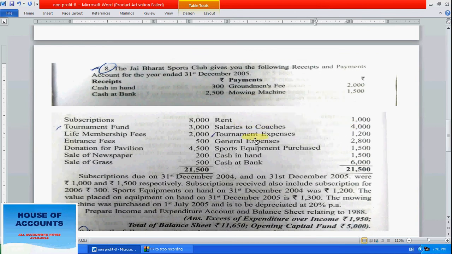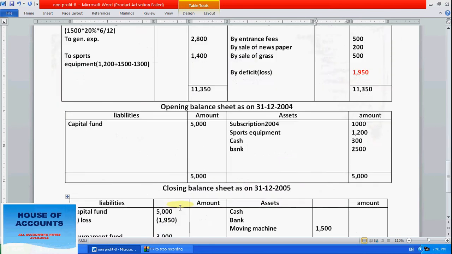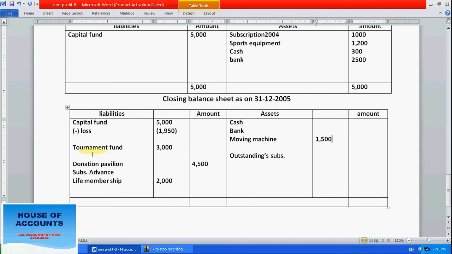Next, after that rent we have taken. Salaries to coaches we have taken. Tournament expenses we have to take here in the balance sheet. So less tournament expenses. How much tournament expenses? It's 1200. So deduct this amount.